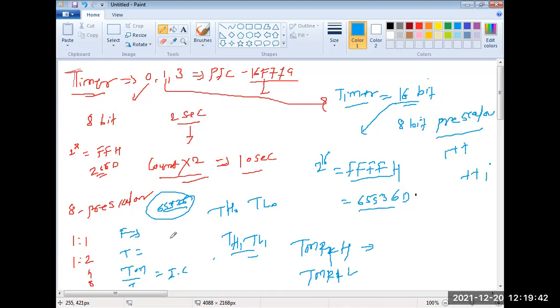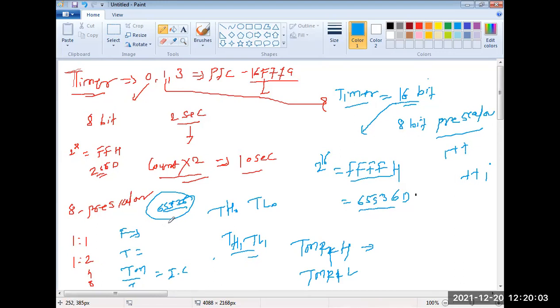Mode 0, mode 1, mode 2, mode 3. जर आपण बघितलं previous ST तिथे जरा बघून घ्या. त्याप्रमाणे 13-bit timer 0, timer 0 is 8051 मध्ये 13 bits आहे, 8 bits आहे, 16 bits आहे. Timer 2 is 8-bit mode operation. Mode 2, sorry, mode 2 is auto reloaded 8-bit mode.